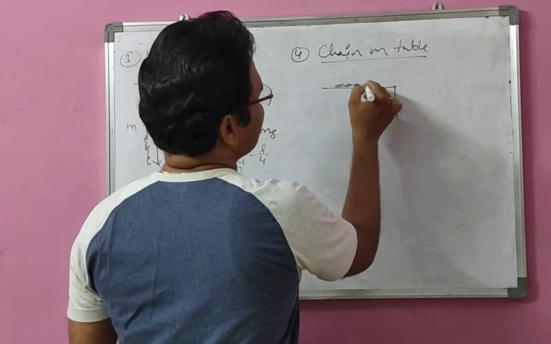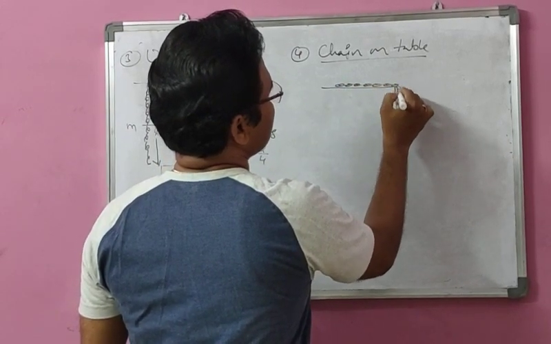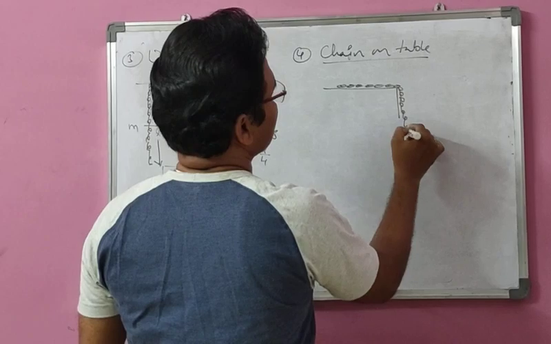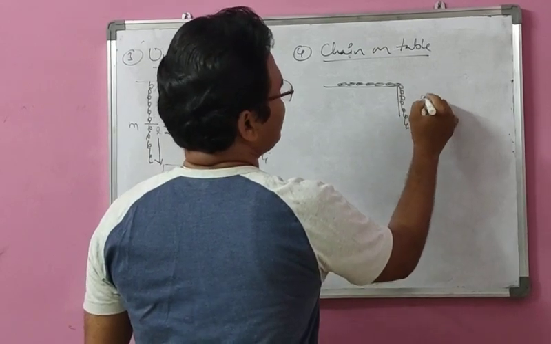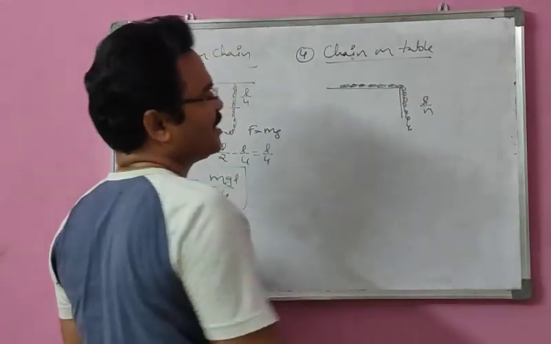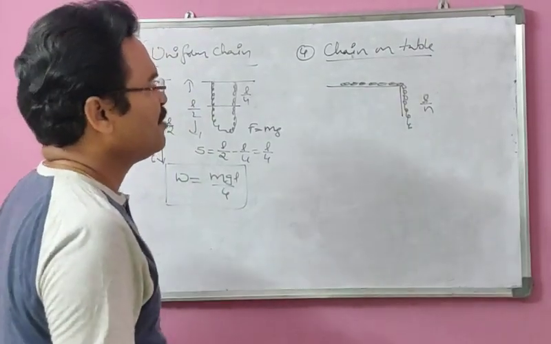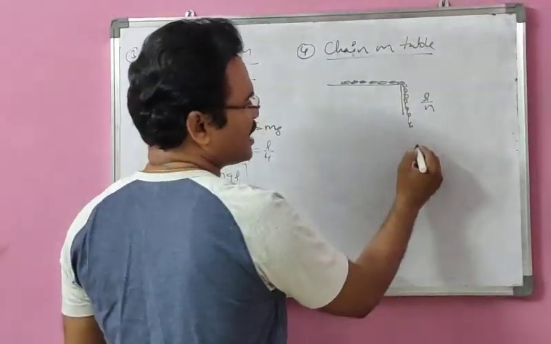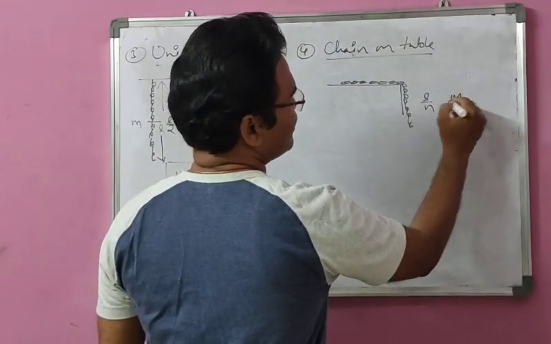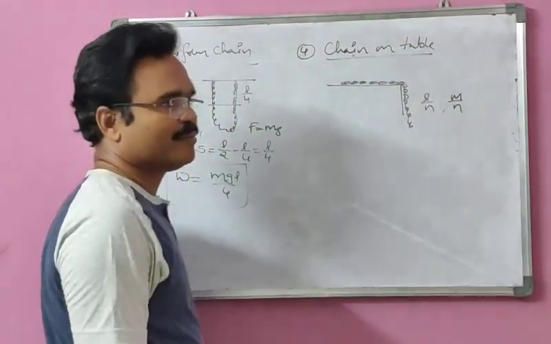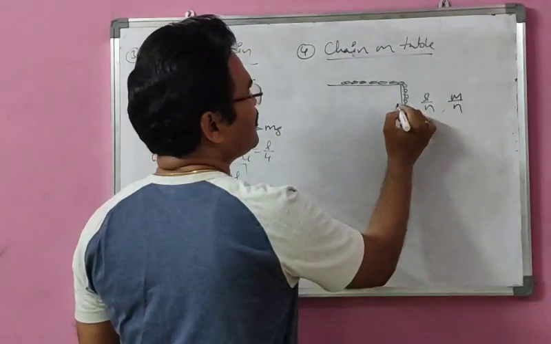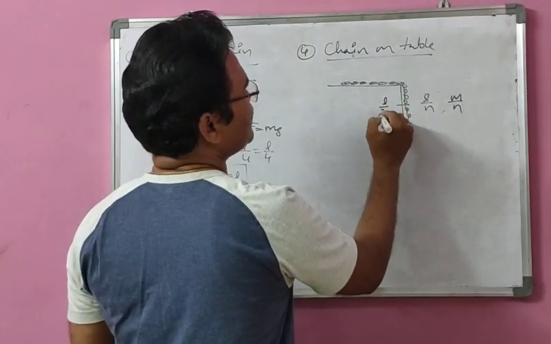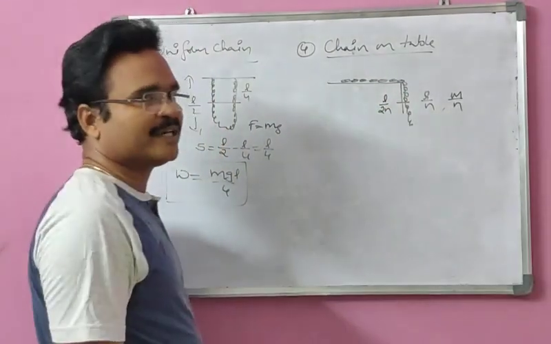A uniform chain is placed on this one such that 1 by nth of the length is hanging from the edge of the table. 1 by nth means L by n is hanging. What is the mass hanging here? Mass becomes M by n. Where is the center of mass of this one? The center of mass will be at L by 2n here.